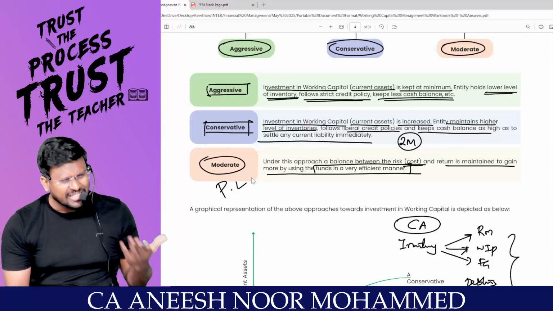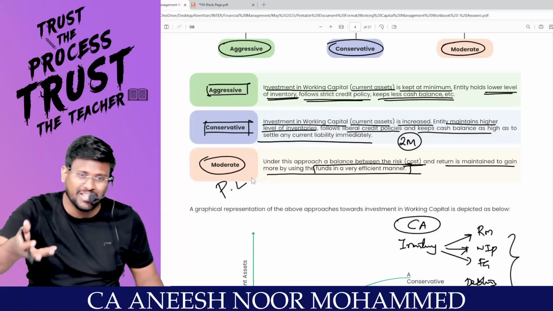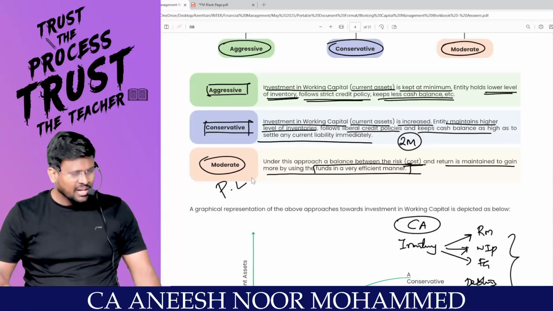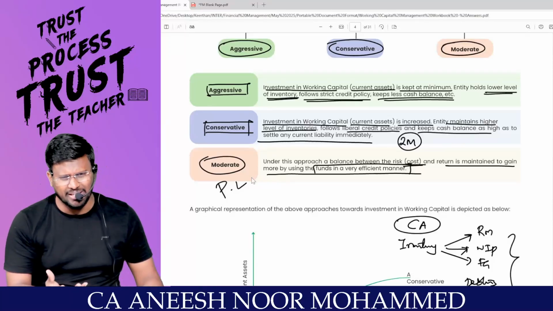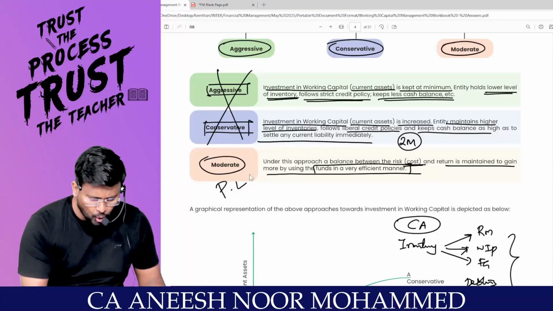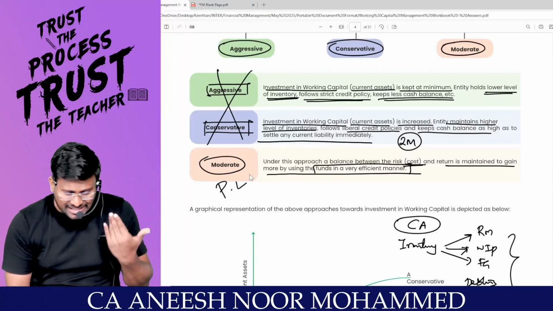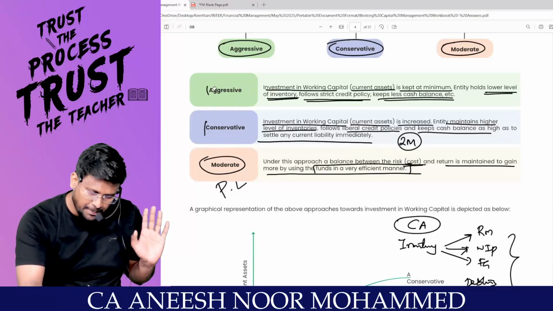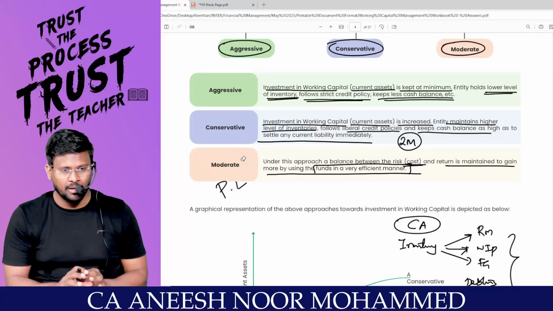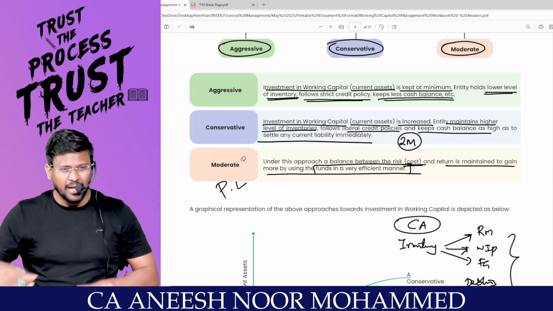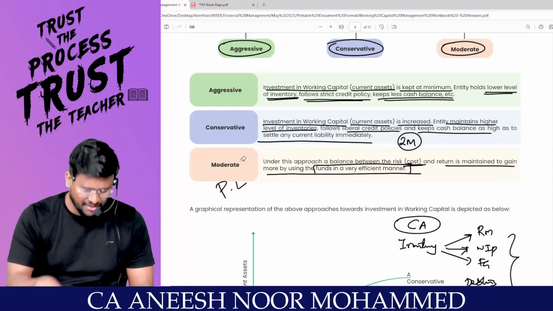Why are you holding that much inventory? If you are holding that much inventory, automatically your carrying cost will increase. For that much you have to pay godown rent. Automatically opportunity cost will increase. You lose money. So don't follow aggressive, don't follow conservative, better to follow moderate. But the subject financial management has never said that aggressive policy is a bad policy, conservative policy is a bad policy, moderate policy is a good policy. The subject has not said like that.